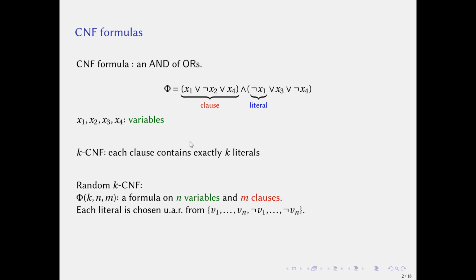In this talk, we consider random k-CNF formulas. We use Φ(k,n,m) to denote a random k-CNF formula on n variables and m clauses, where each literal is chosen uniformly at random from v1 to vn and not v1 to not vn. We also use alpha to denote the density of the formula, where alpha is given by m over n.